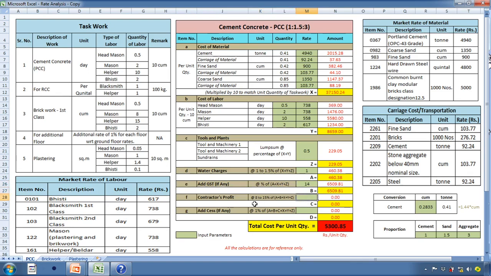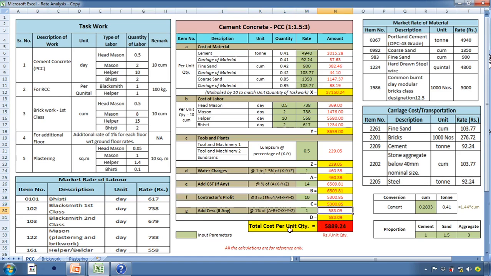Contractor profit varies from 8 to 15% of the cost of material, cost of labor, tools and plant, water charges, and GST. For this example, we will consider contractor profit at 10%. So the contractor profit is calculated as 5,300.85 rupees. Thereafter, we have additional sales tax, which is at 1%. So additional sales tax is